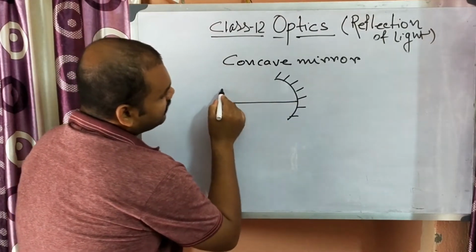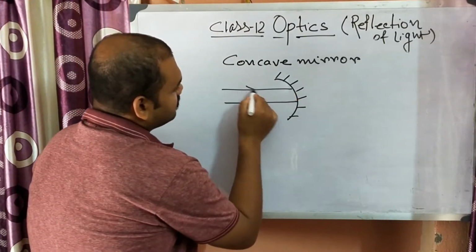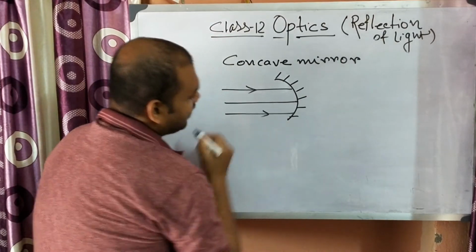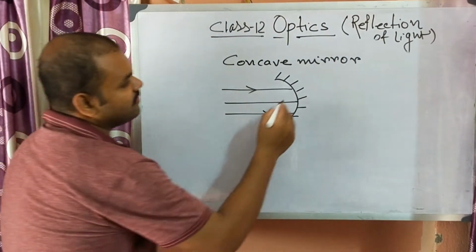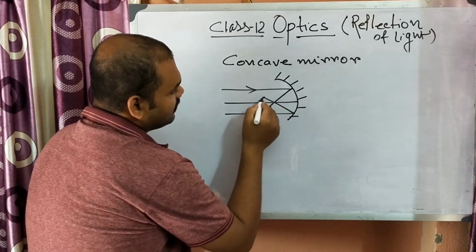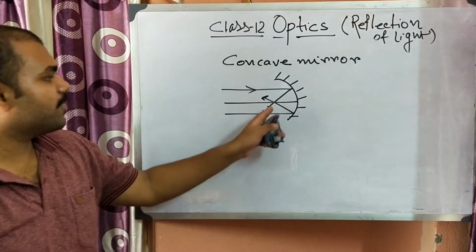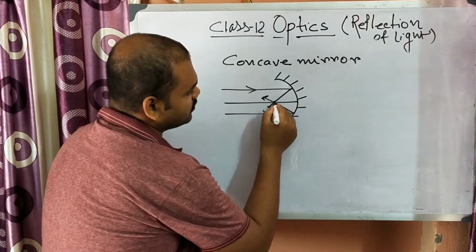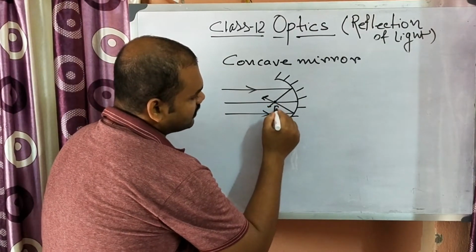When light travels parallel to the principal axis, after reflection they will go through a particular point on the principal axis which is known as focus.